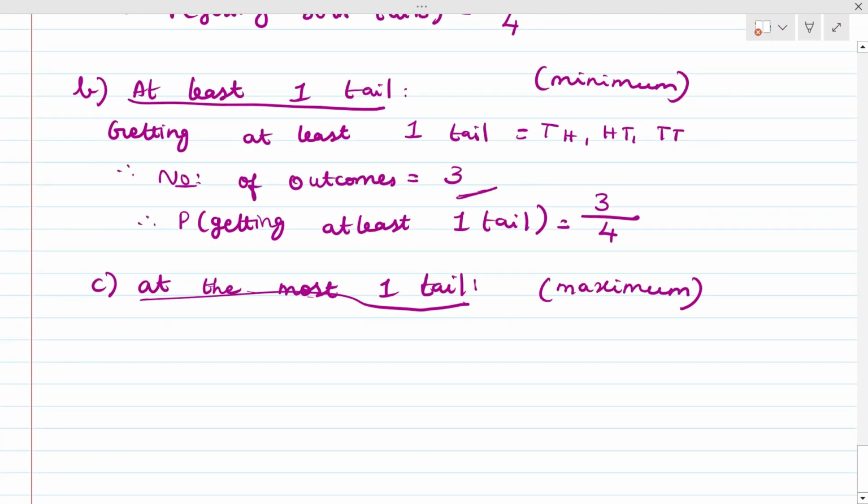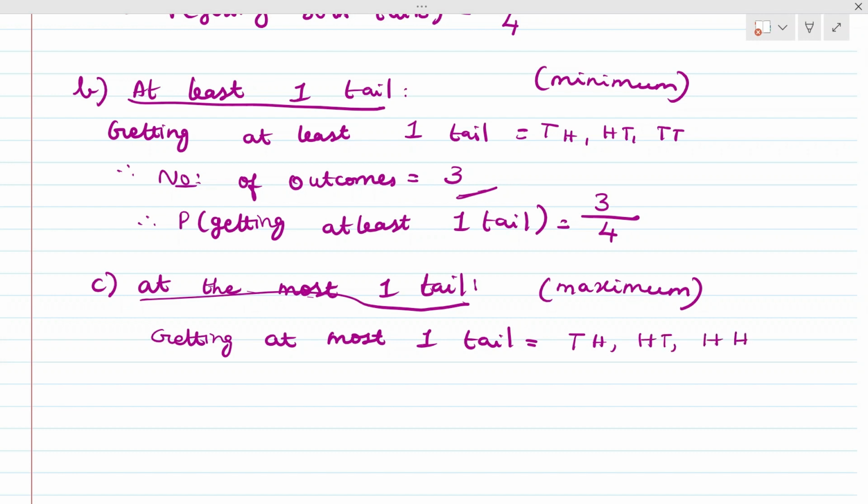At most means maximum. So getting at the most one tail, what are the possibilities we have? One tail is allowed, so TH and HT. Two tails are not allowed. The remaining we have is HH, which is allowed because maximum one tail, minimum 0 tails.